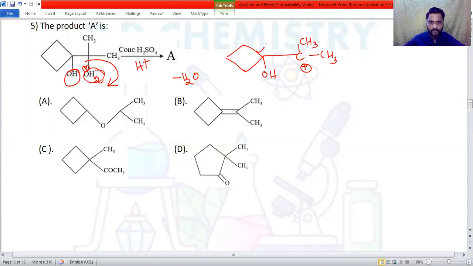The bond will break, and it attaches to the carbon atom here. This bond will break here. Now it will have altogether 1, 2, 3, 4, and after joining here, 5 carbon atoms. So we'll get a 5-membered ring. So I'll write now first the 5-membered ring. So the 4-membered ring will become a 5-membered ring. In that 5-membered ring, methyl groups are there on the same carbon atom.